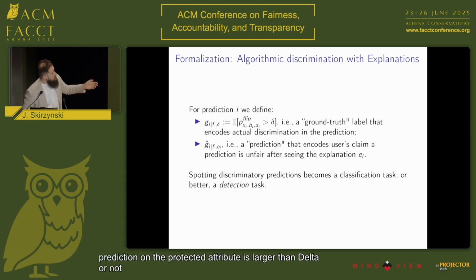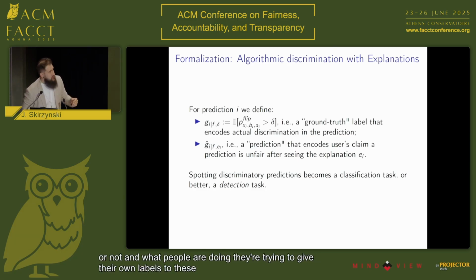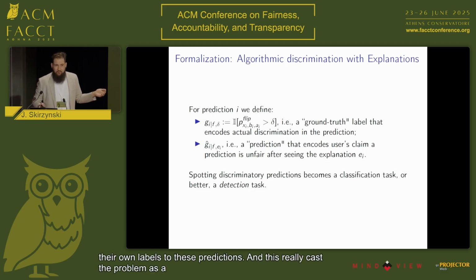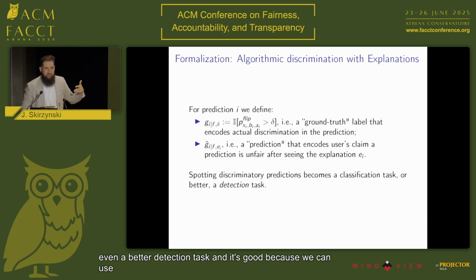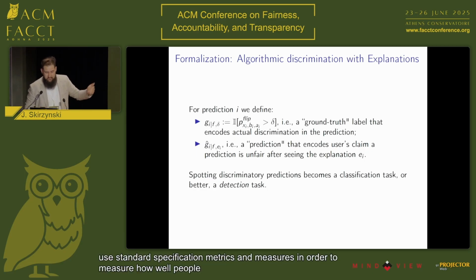And what people are doing, they're trying to give their own labels to these predictions, trying to find discrimination. And this really casts the problem as a classification task, or even a better detection task. And this is good because we can use standard classification metrics and measures in order to measure how well people are doing in detecting discrimination.